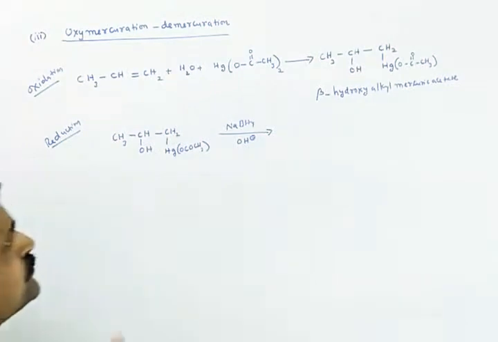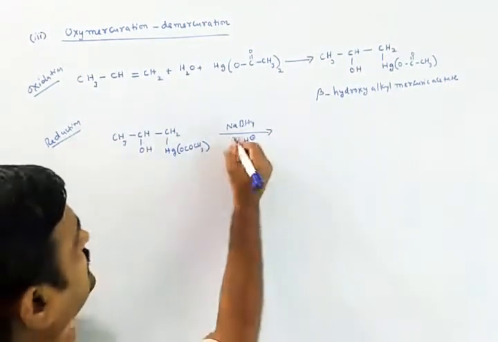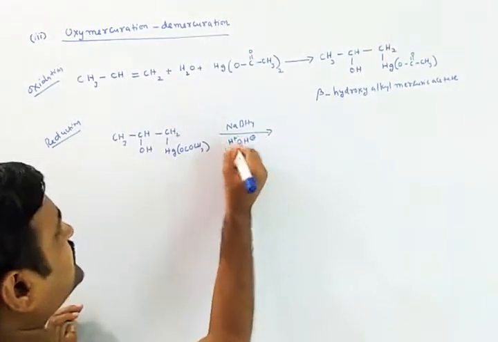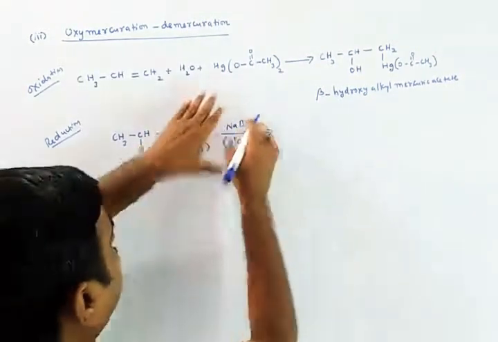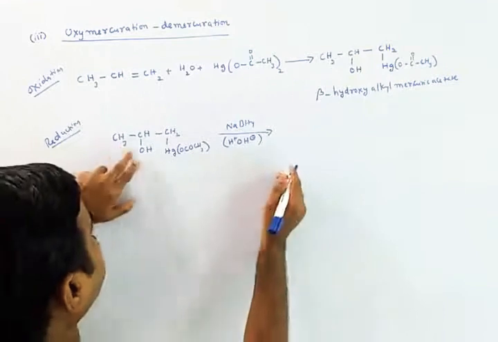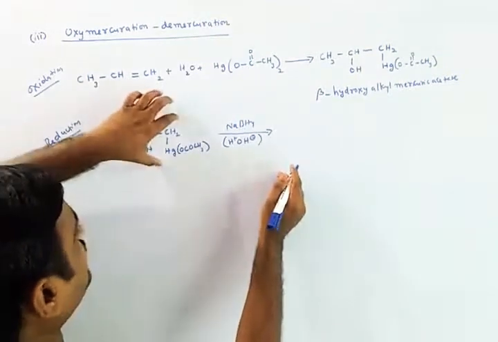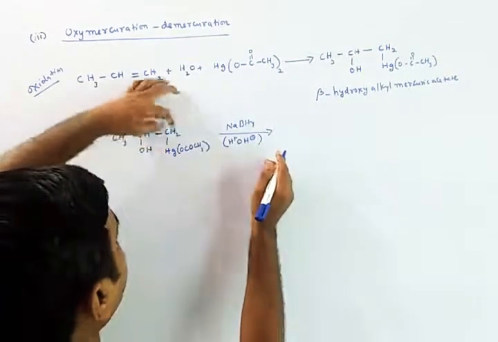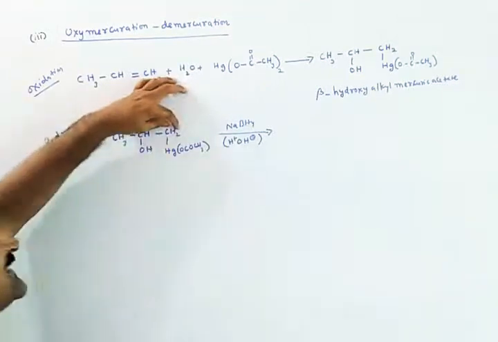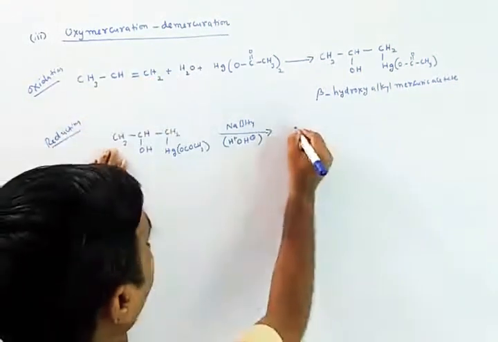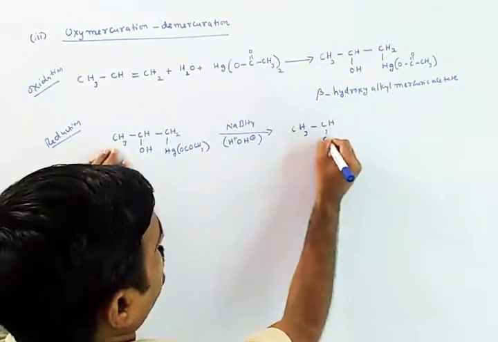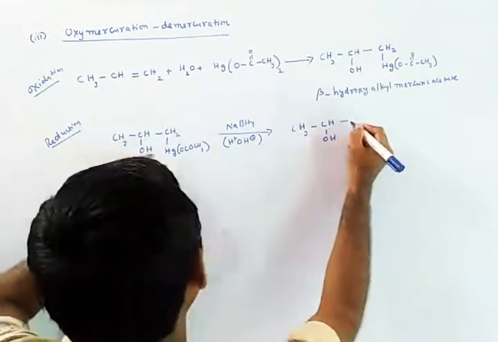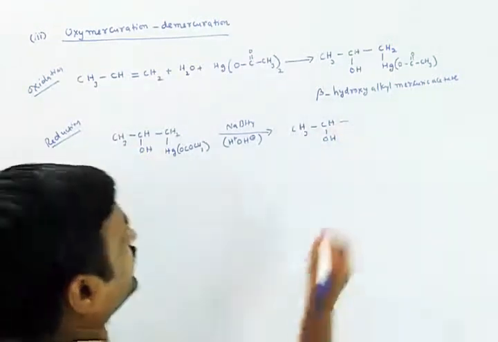Okay, so in this reduction reaction, whatever H plus and OH minus are there in the water, this CH2 will become CH3. That means CH3 CHOH, and this will be CH3.